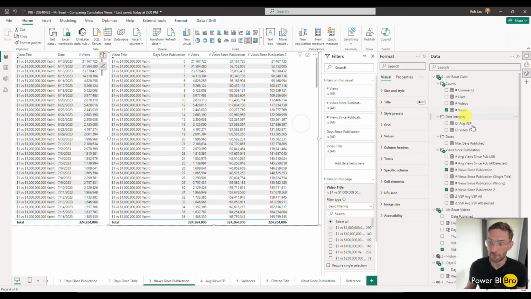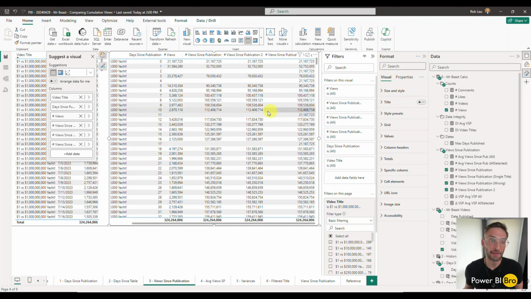I'm going to add this new calculation. I actually don't need to create it. I'll just select it and show you. So if I pick the views since publication wrong, well, first off, a new row showed up. But what actually happens is for days that don't have any view or an actual record or representation, like the second, I don't have the metrics for what happened on the second. So it's incorrectly putting in a null value for that.